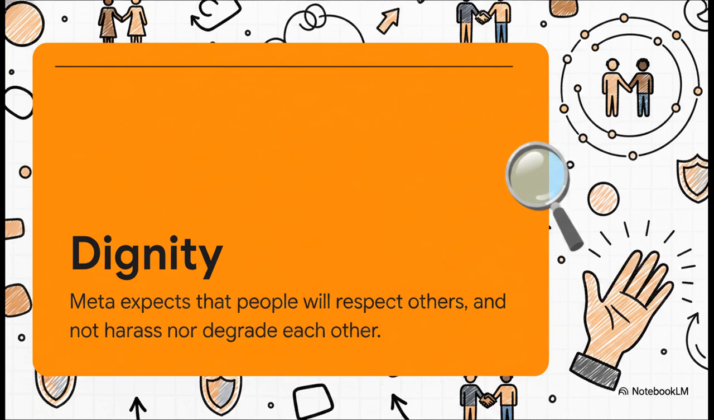And the final foundational pillar is dignity. This one is rooted in the powerful universal principle that all people are equal in dignity and rights. To put it simply, it is the baseline expectation of human respect required to even participate in this community. Meta expects that people will respect others and will absolutely not harass or degrade each other. Ultimately, for a 3 billion person city to actually function, a baseline respect for the dignity of your digital neighbors isn't just a nice to have, it's a structural necessity.